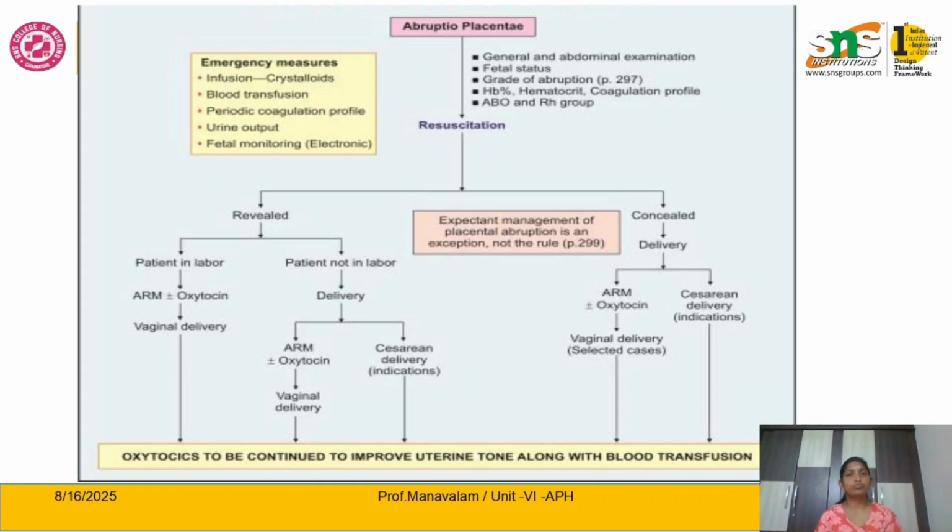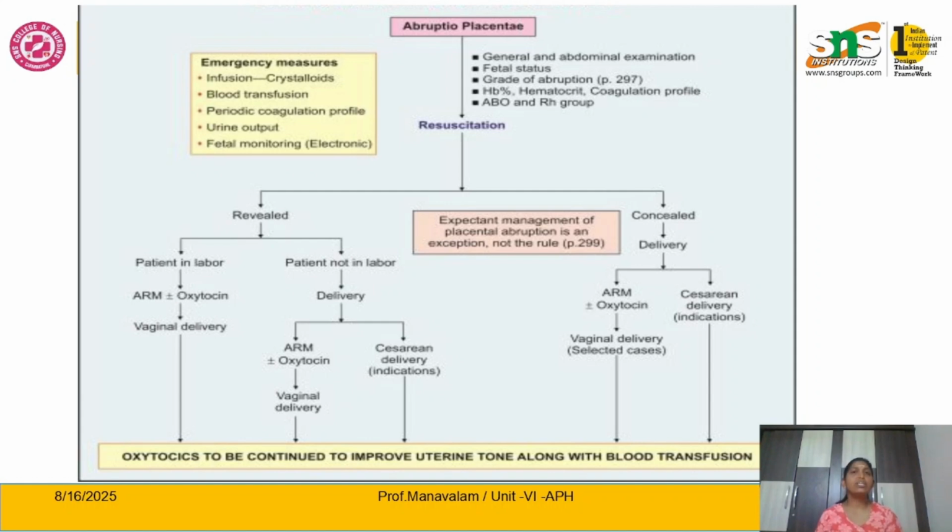How do we manage abruptio placenta cases? In most cases the mother has abdominal pain, and visible bleeding may be present. In concealed hemorrhage, it is very difficult to diagnose and start early management to save the life of the mother as well as the fetus. But in the revealed type, it is somewhat easy to find the diagnosis and start early management.